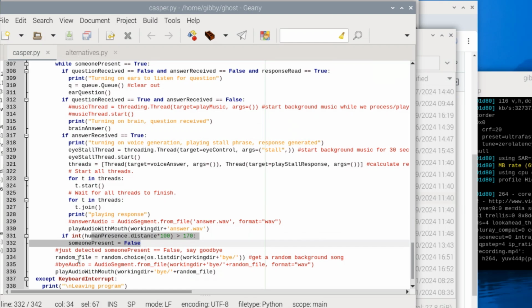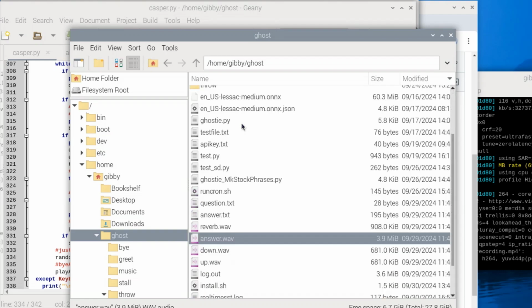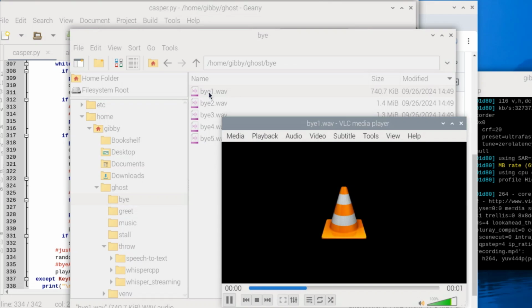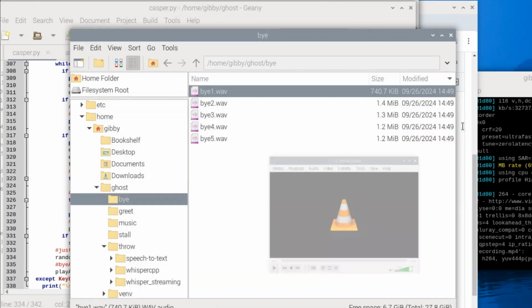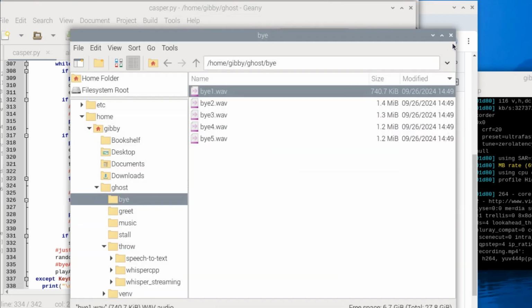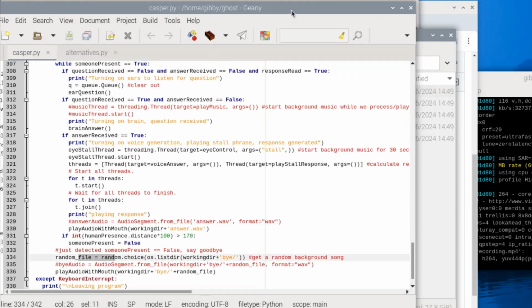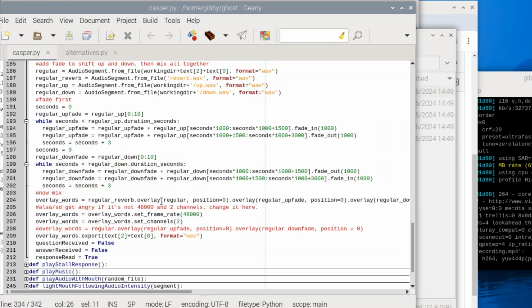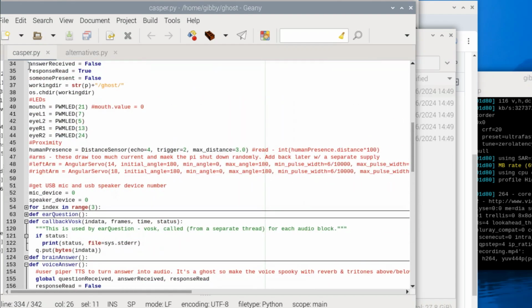If they've walked off, then we play a random goodbye file. So we already pre-generated some goodbye files. And if we jump up here to goodbye and play one of them. Boo you later. So boo you later is the see you later kind of thing that we say to them. So that's it. Now we just loop over and over and over until the end of time or until power is pulled. So that's how all of this Casper script works.